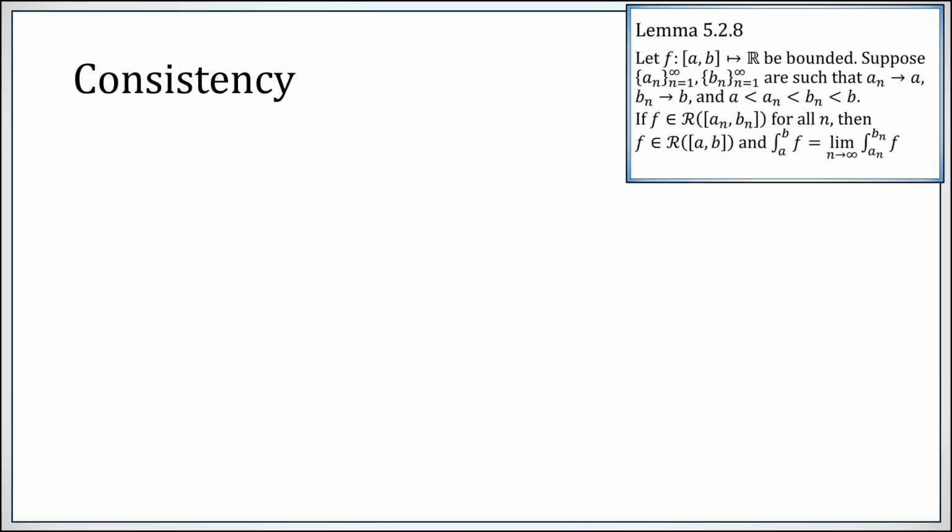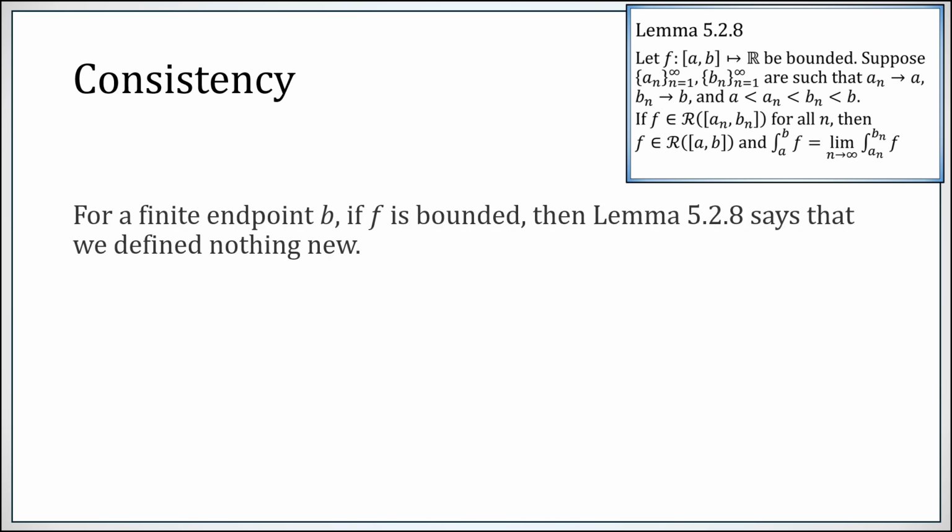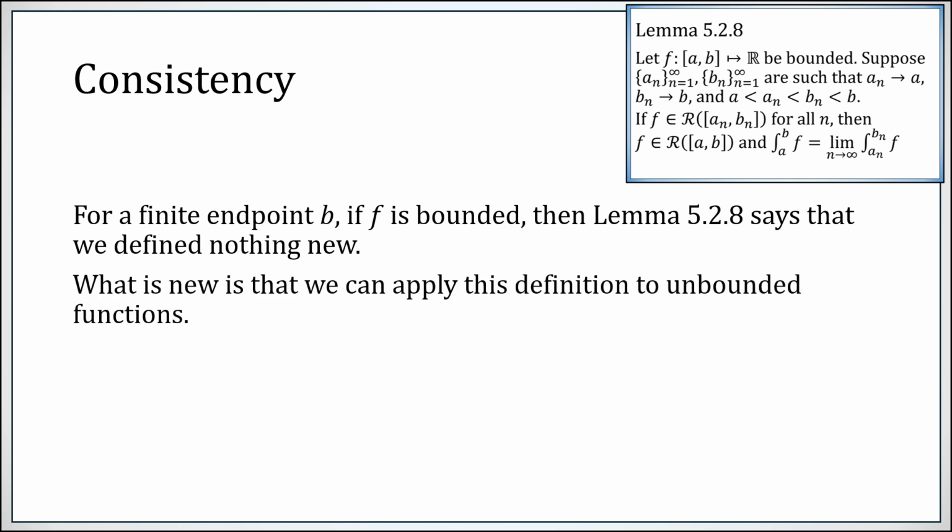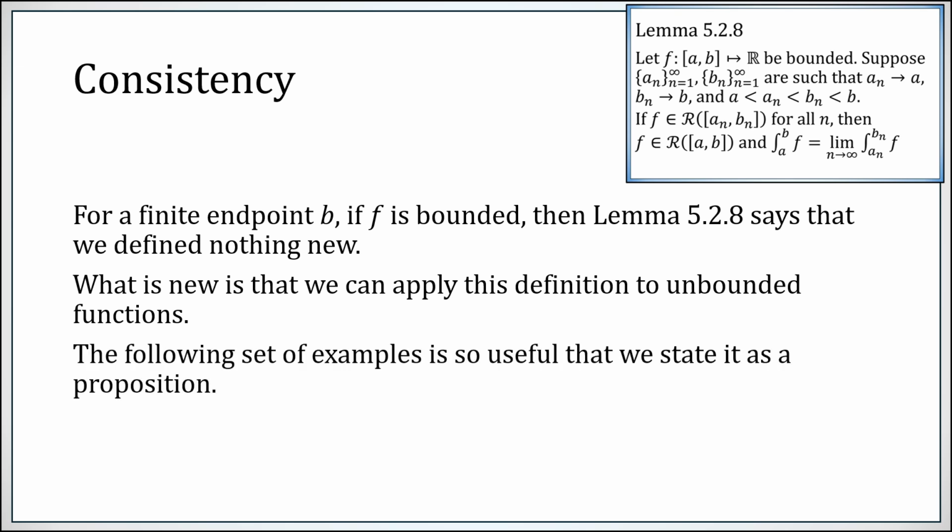Now here we have Lemma 5.2.8 from a previous section. If you have a finite endpoint b and the function f is bounded, then this lemma basically says that this new definition is completely consistent with the existing definitions and nothing has really changed. What is new is that you can now apply this definition to unbounded functions. So the following several examples are so useful that we're going to state it as a proposition.